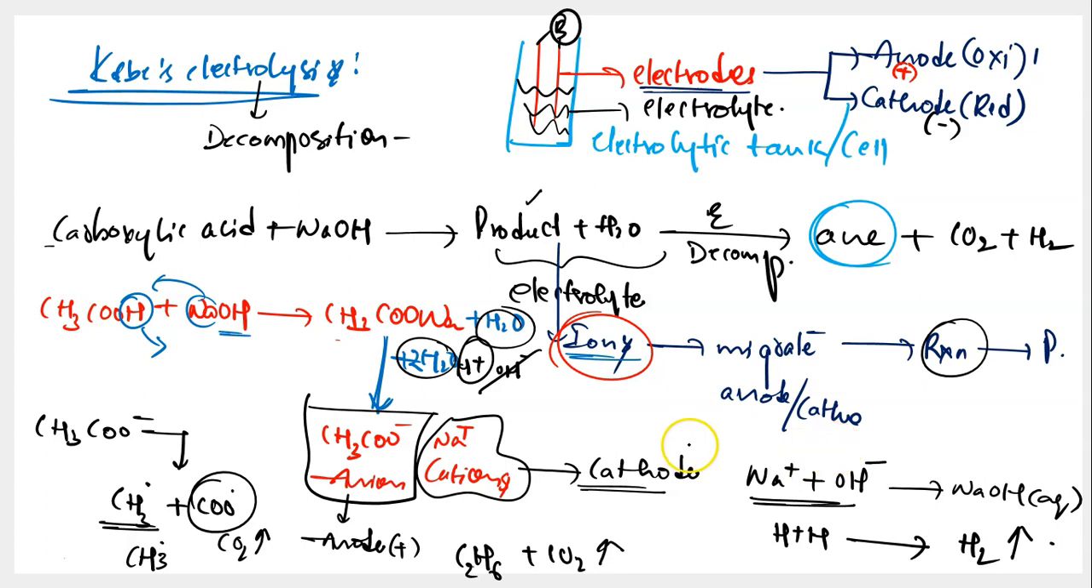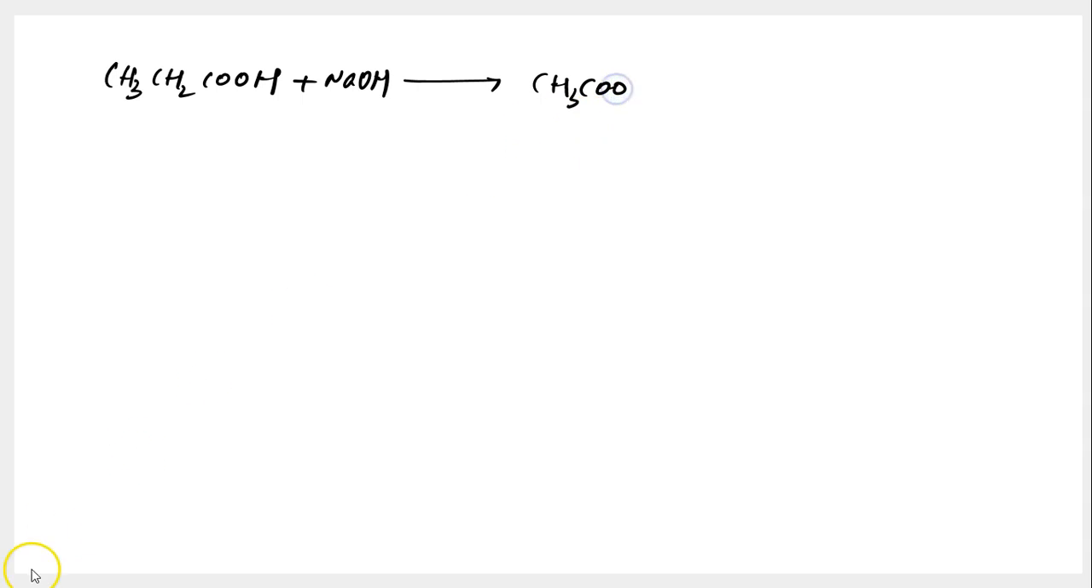To understand this, we already have taken one example. Let's take one more example. Over here, we are taking CH3CH2COOH. This is the carboxylic acid. Step 1. React carboxylic acid with sodium hydroxide. This leads to formation of a product, CH3CH2COONa. Along with it, you'll have water.